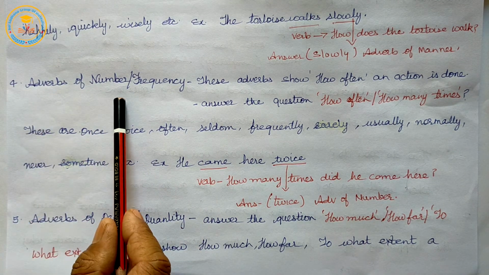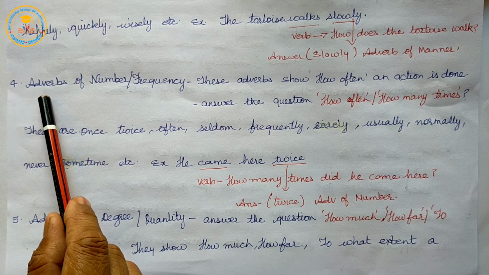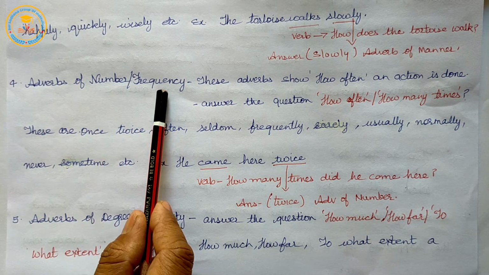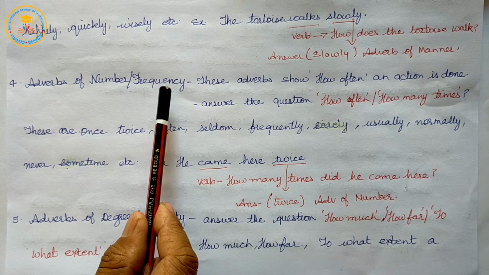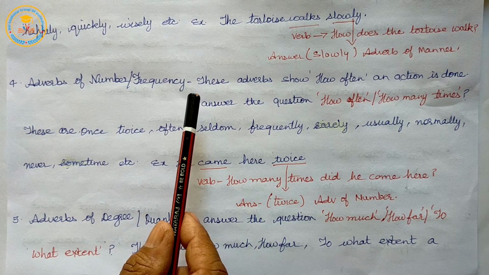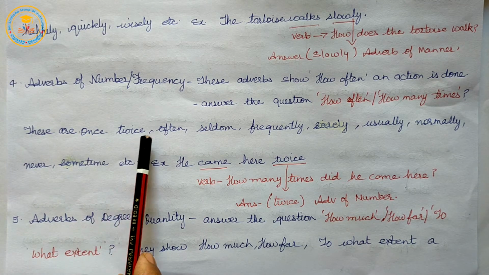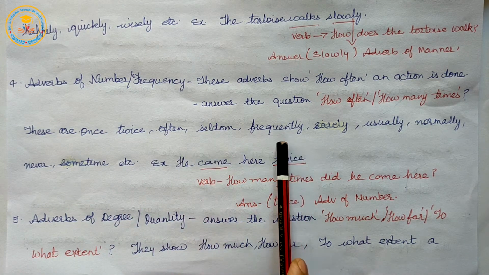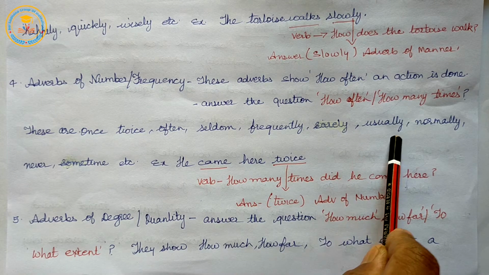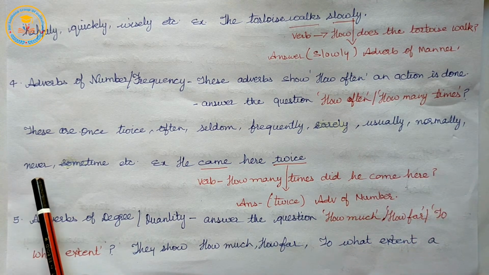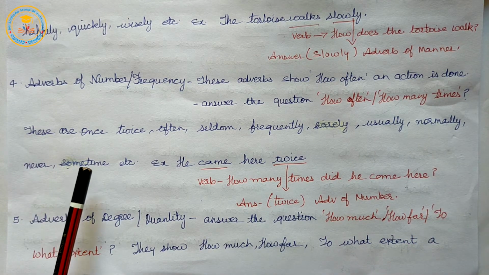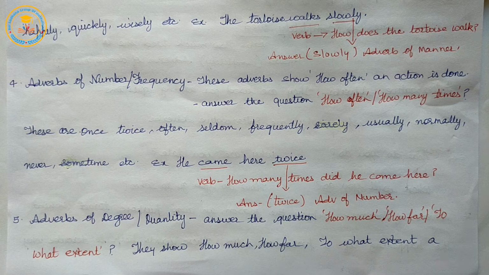So adverbs of number or frequency answer the question how often, how many times, and these are once, twice, often, seldom, frequently, rarely, usually, normally, never, sometime, etc. Example: He came here twice.